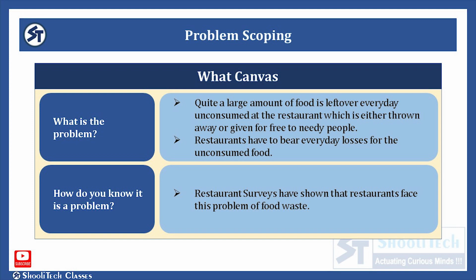Now comes the What canvas. Here we try to identify the nature of the problem, meaning what is the problem. And here the problem is that quite a large amount of food is left over every day unconsumed at the restaurant, which is either thrown away or given for free to needy people. Restaurants have to bear everyday losses for this unconsumed food, and we came to know about this problem from restaurant surveys.